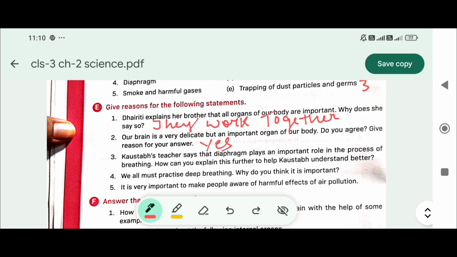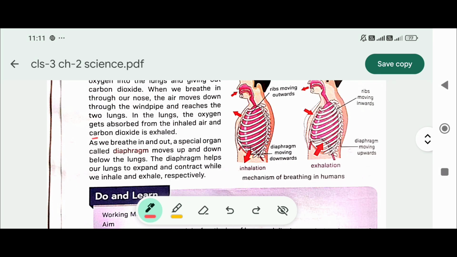Then Kostab's teacher says that diaphragm plays an important role in the process of breathing. How can you explain this further to help Kostab understand better? Okay. So as we breathe in and out, a special organ called diaphragm moves up and down below the lungs. The diaphragm helps our lungs to expand and contract while we inhale, exhale respectively. This will be answer number E ka 3.